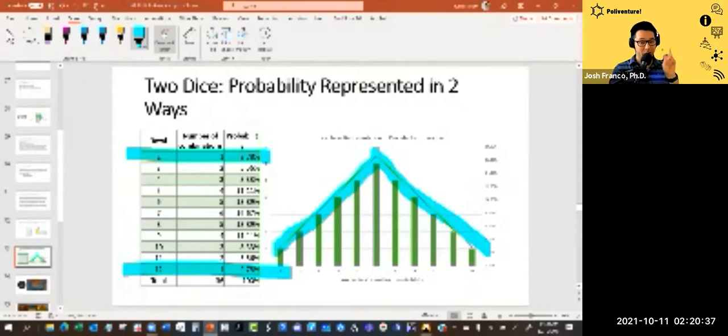And remember that in order to get a 2, you have to roll your first die as a 1 and your second die as a 1, right? So 1 plus 1 is 2.